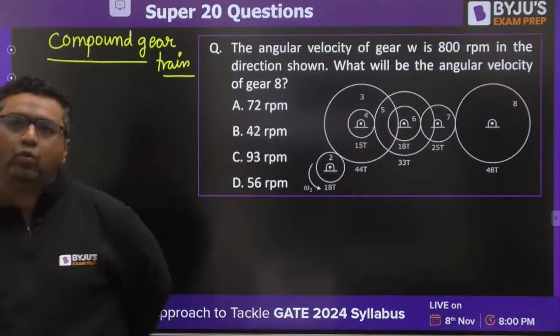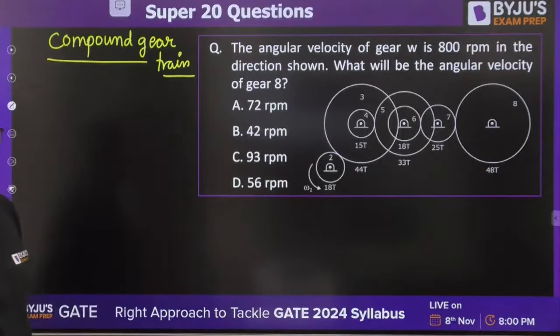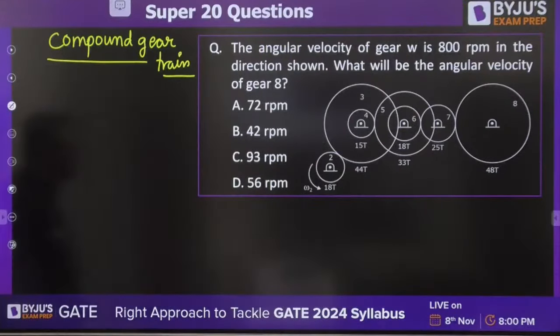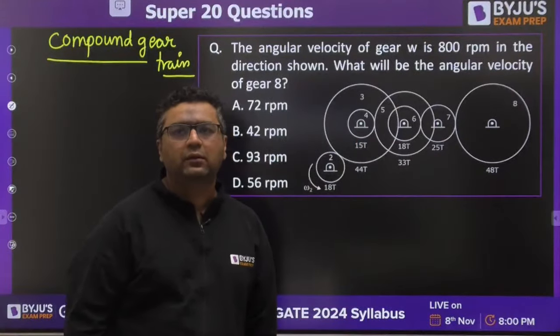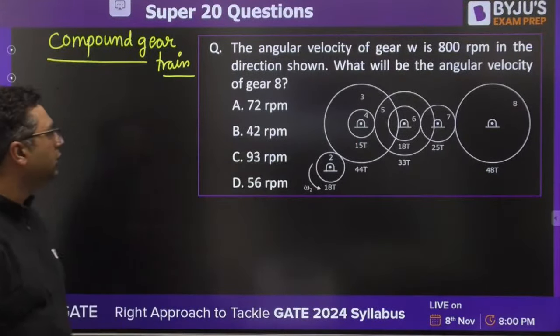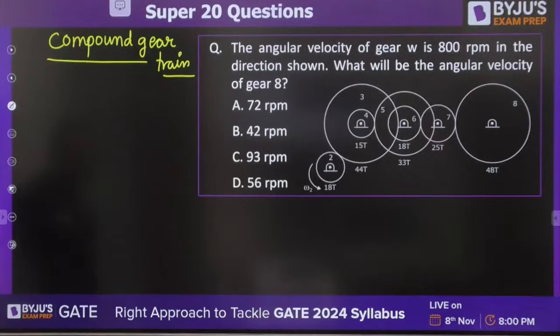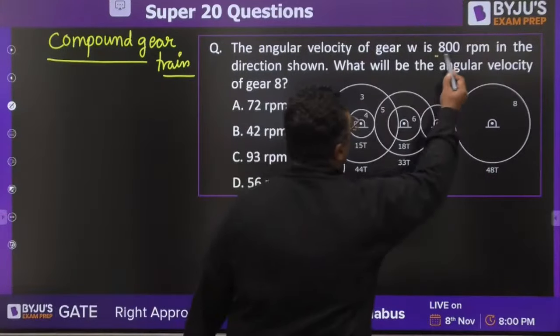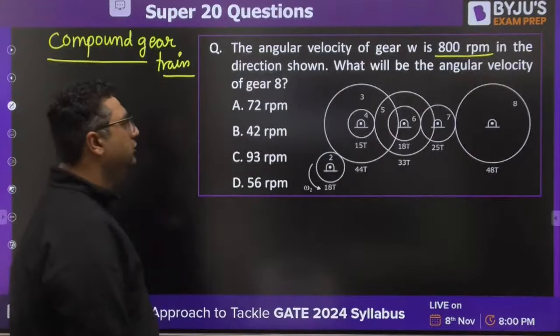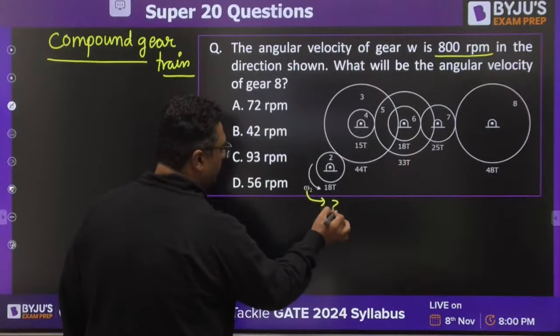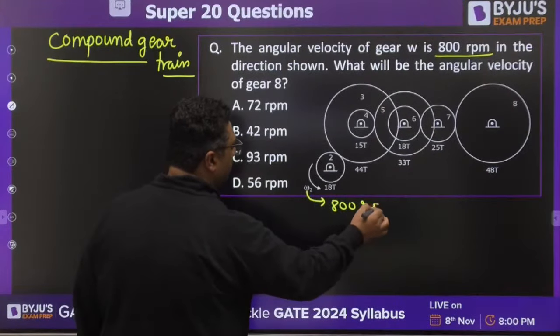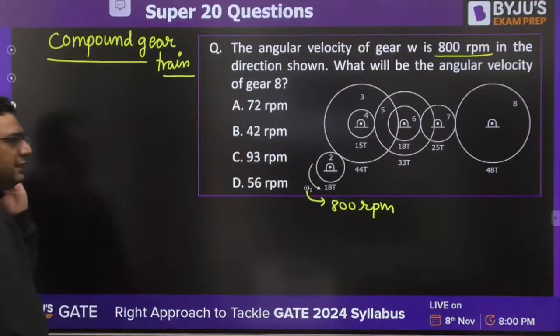So we have around 20 questions in this session. Solve it. They have given some number of gears. They have given 800 RPM, and they are asking the angular velocity of gear number 8.